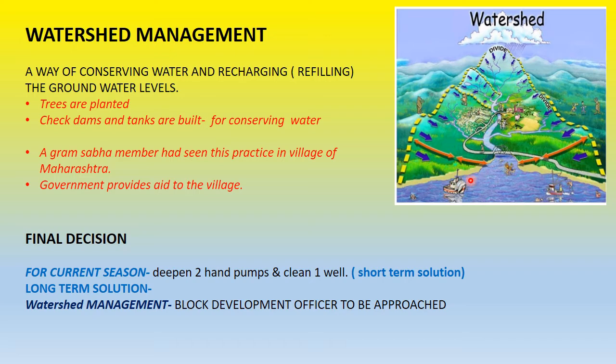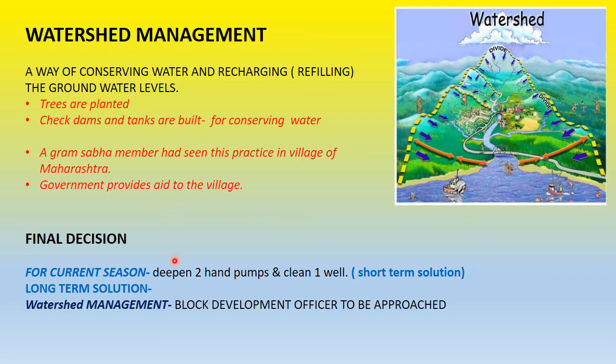Trees are planted, and check dams and tanks are built for conserving water. One of the Gram Sabha members who had seen this practice in a village of Maharashtra also shared that the government provides aid in terms of money to the villages to go for watershed management. So, the government is promoting watershed management in the villages.